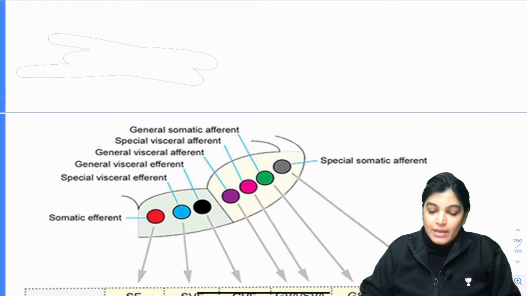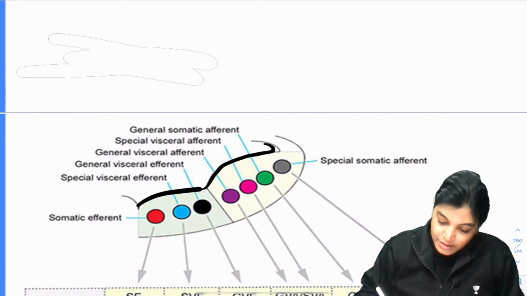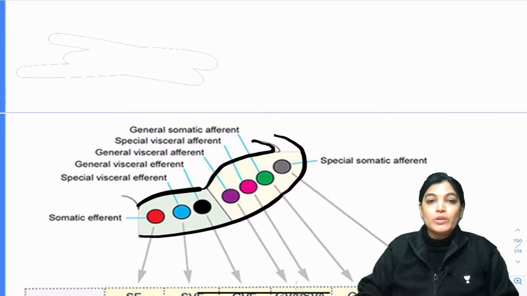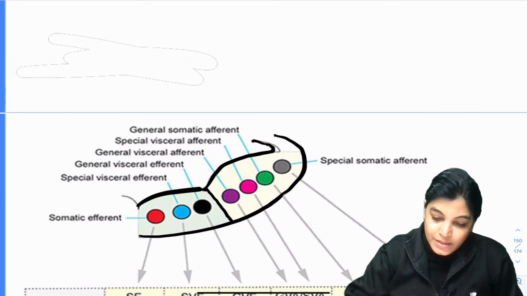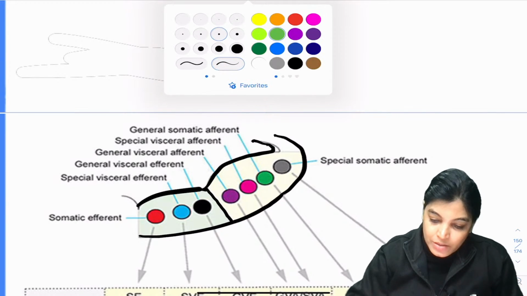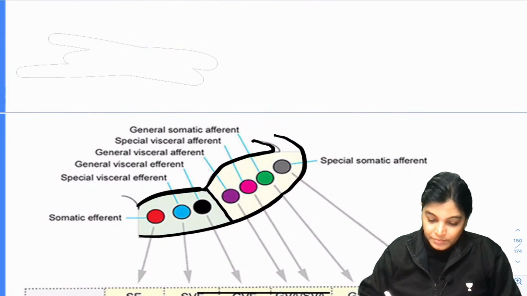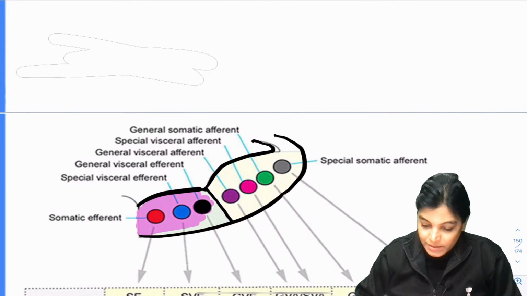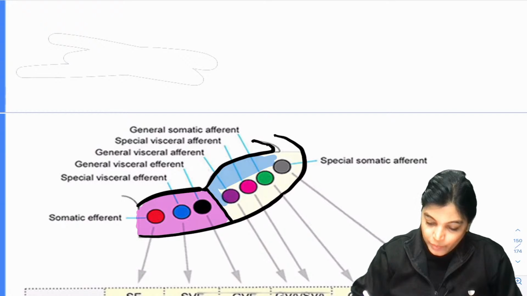So just see here. The first change which I told you, that opening, is due to formation of the 4th ventricle. The arrangement of functional components is from medial to lateral. This will be dividing, as you can see, the motor and the sensory ones. So medially to laterally we will see the arrangements. I am marking the motor component with red and the sensory component with blue.